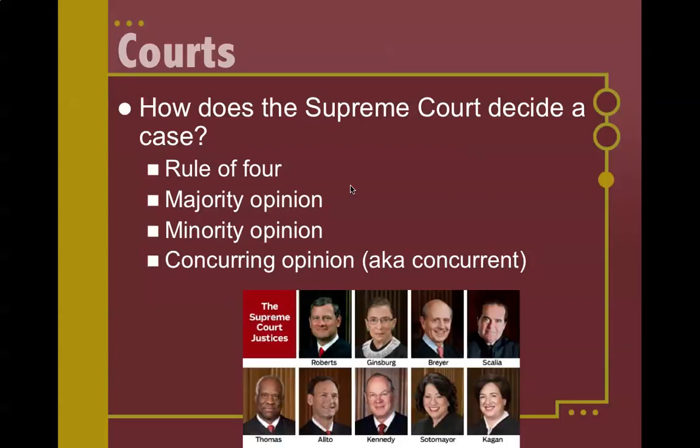The concurring opinion is written sometimes. So if 5 justices all agree with each other, but 3 think it's a 14th Amendment issue and 2 think it's a First Amendment issue, then 3 justices would write the majority opinion, and then the other 2 justices would write the concurring, or sometimes called concurrent opinion. And what the concurring opinion says is, yes, we agree with you, so-and-so won the case, but we agree with you for a different reason. And so you're basically explaining why you voted the way you did, because you want to provide some explanation of why you saw the Constitution in a slightly different way.